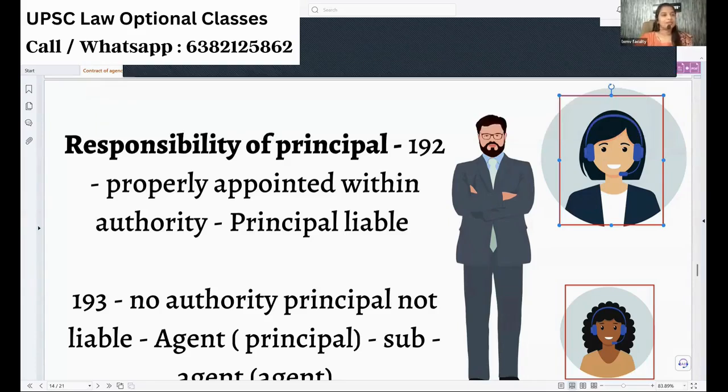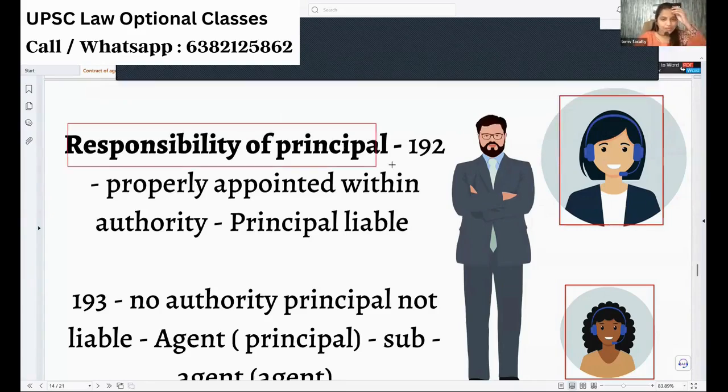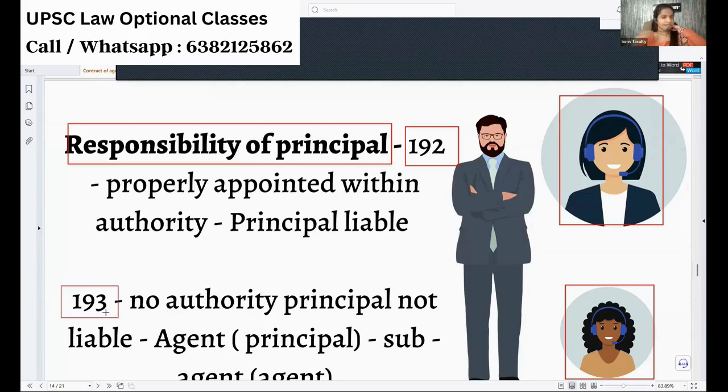Yeah. We were right there talking about the responsibility of the principal in case of sub-agency. For that, we have to read sections 192 and 193, which are very, very important. Imagine this man is the principal. Now he is appointing this woman.